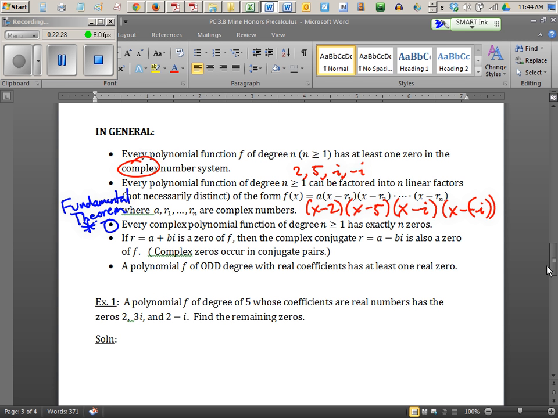The fourth bullet is saying if a plus bi is a root, then a minus bi is a root. We said that they come in pairs, like the particle and antiparticle, or the 2 shoes on a person's feet. Two shoes in a box when you buy shoes. And the last one is very obvious as well. The last bullet is just saying if your function happens to be an x cubed, x to the 5th, x to the 7th, then it's got to cross the x-axis at least once.